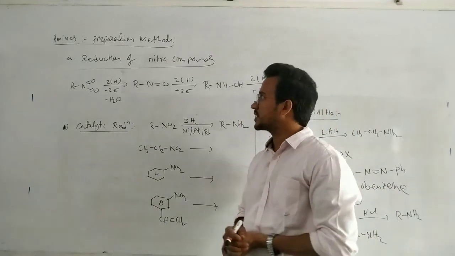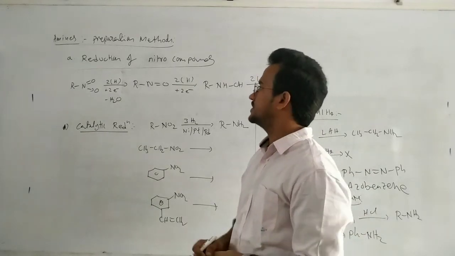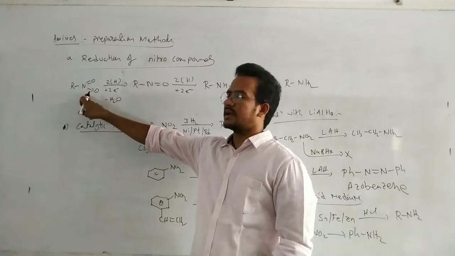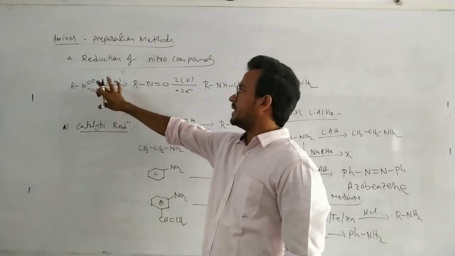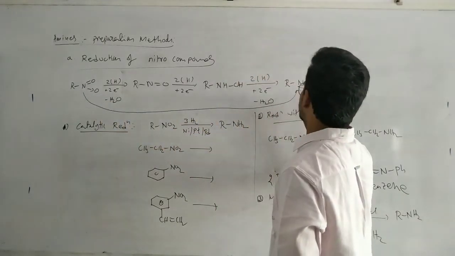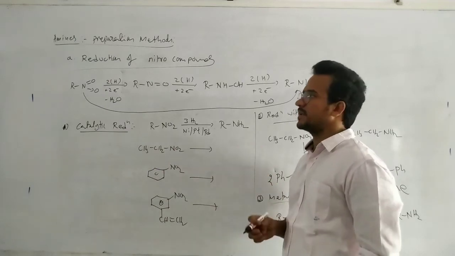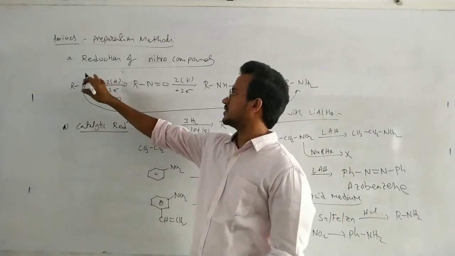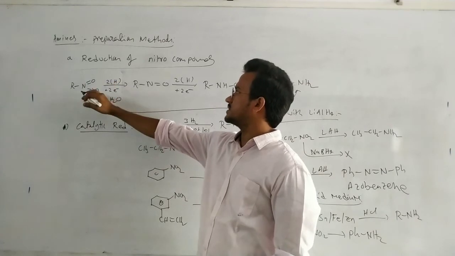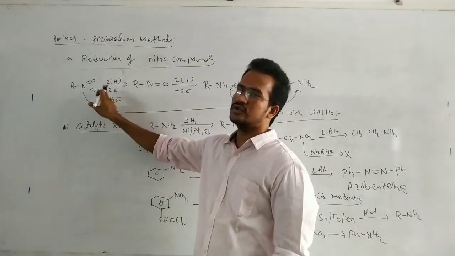By the reduction of the nitro compounds, the compounds containing the NO2 group. So in this case, this is RNO2. In reduction, RNO2 is converted to RNH2. How does this reaction take place? Step by step. First there is addition of two hydrogens and removal of one oxygen, that means water, with the adding of two electrons.